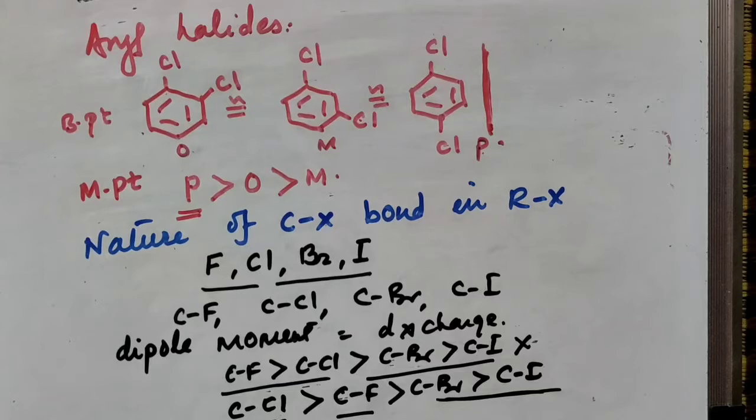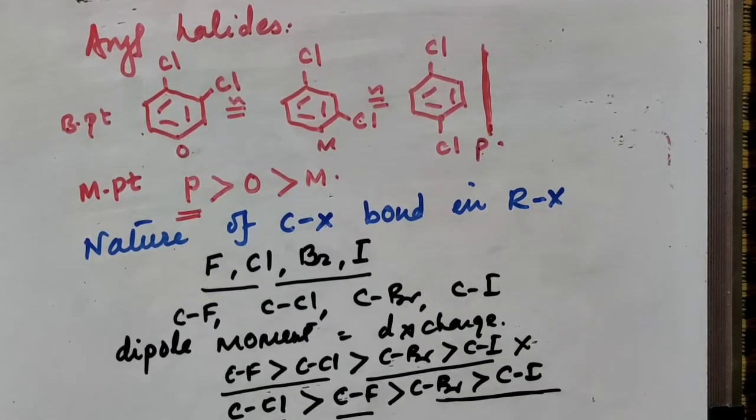Para compounds are symmetrical, so they can easily pack closely in the crystal lattice, and so the crystal lattice energy increases, and to overcome this energy it requires more energy, and hence the melting point of the para compound is greater than ortho and meta compounds.